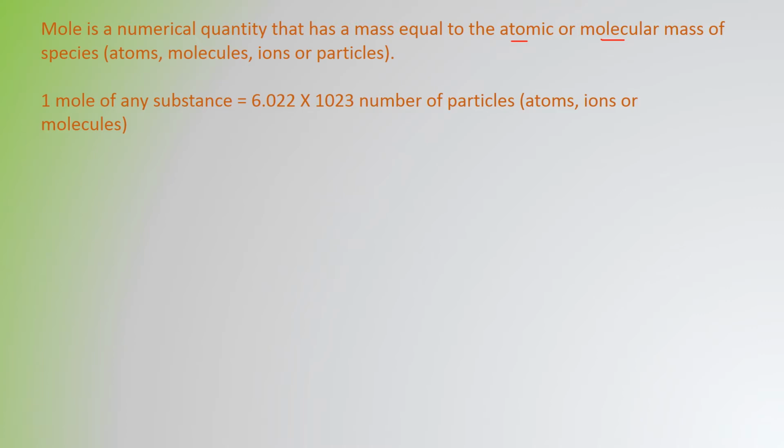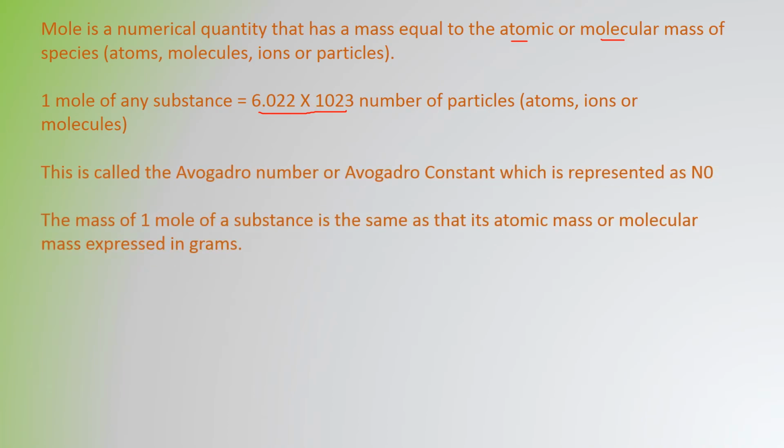And 1 mole of any substance is always equal to 6.022 into 10 to the power 23 particles, whether atoms, ions or molecules. This number is known as Avogadro number or Avogadro constant. So the mass of 1 mole of a substance is the same as its atomic mass or molecular mass in grams.